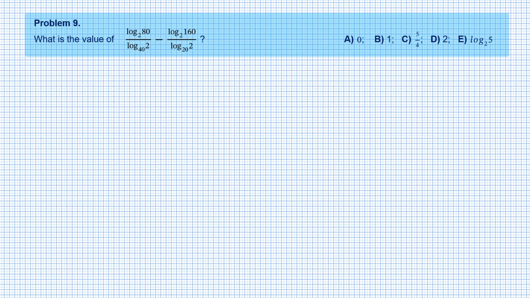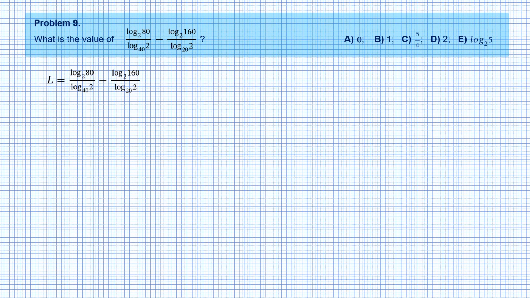What is the value of logarithm base 2 of 80 divided by logarithm base 40 of 2, minus logarithm base 2 of 160 divided by logarithm base 20 of 2? So let L be that weird expression we are going to evaluate.